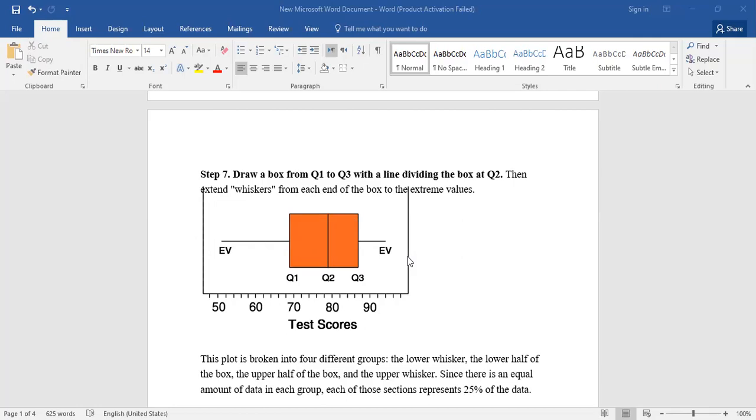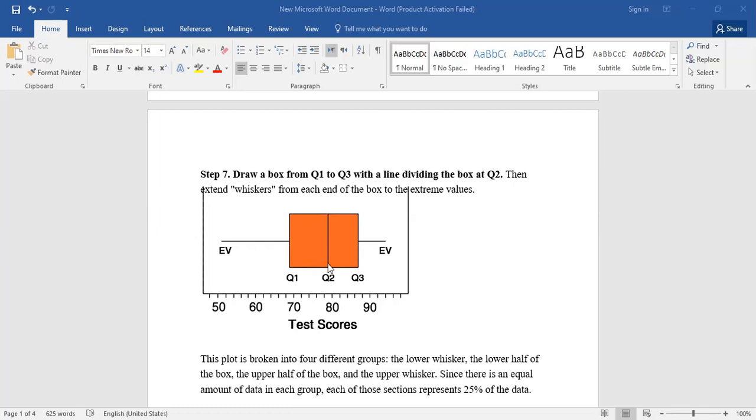We divided them into 4 groups, which are the lower whisker, the lower half of the box, which is between what? Between the first quartile and the second quartile.